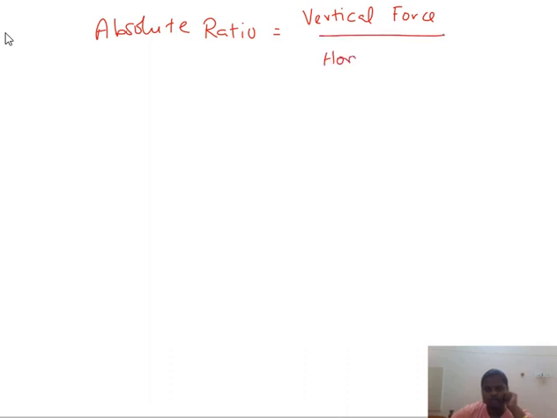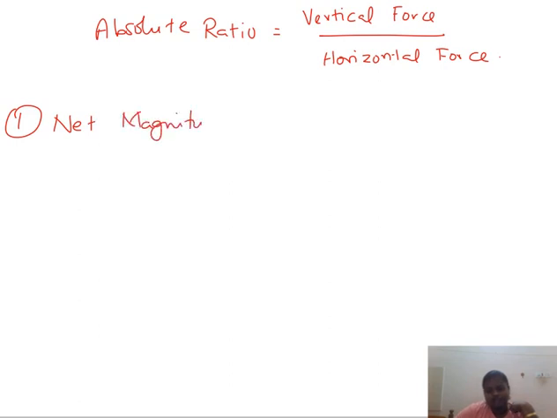The required answer is the absolute ratio of the vertical force to the horizontal force, right? This is what they are asking. So first we have to calculate the vertical force, that is the net magnitude of vertical force. So step one is to find the net magnitude of vertical force.